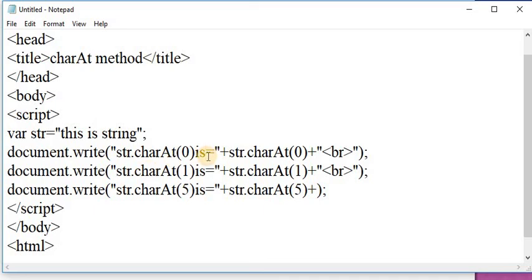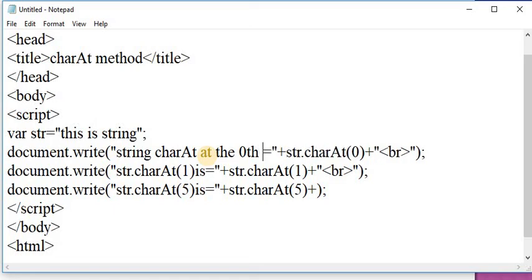Here you can pass any index. In the second I am taking str.charAt 1, and str.charAt 5.